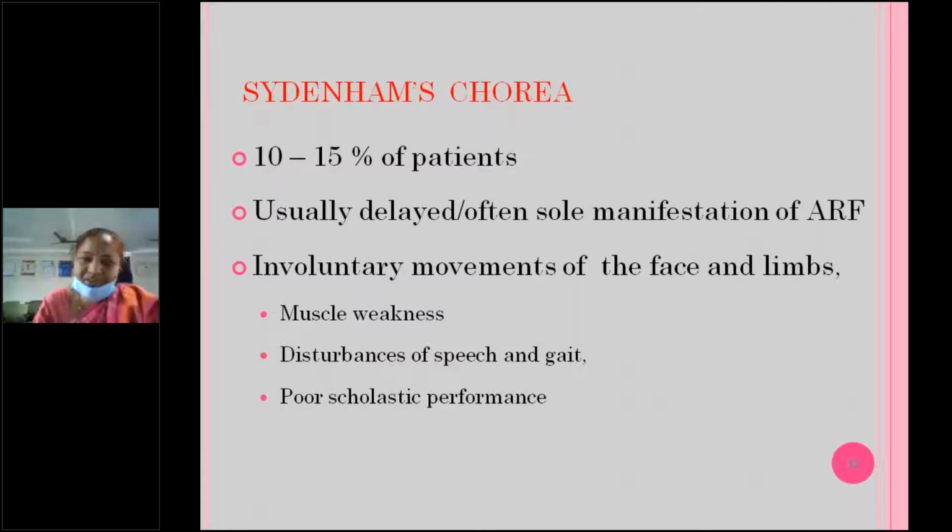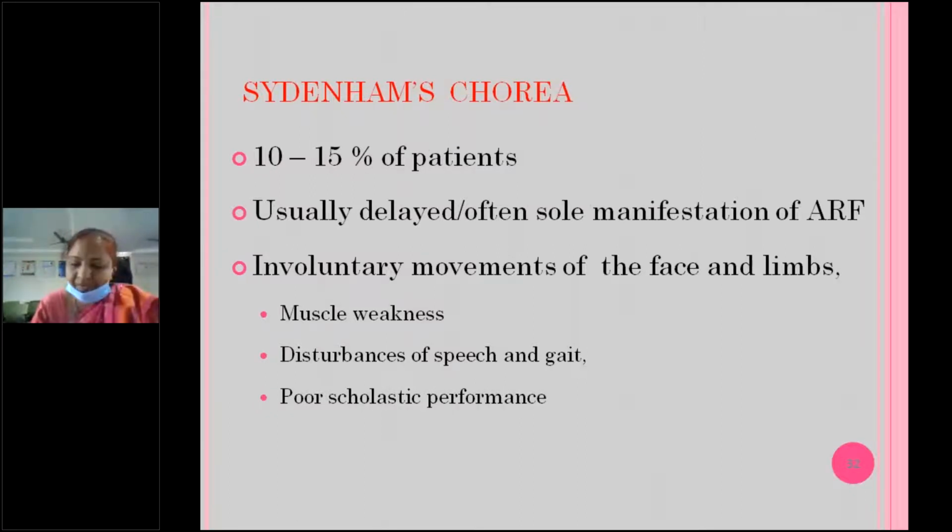And rarely the tricuspid valve will be involved. The pulmonary valve will not be involved in case of rheumatic etiology. That is the thing we have to remember. First is the mitral valve, followed by the aortic valve. Later, to some extent, in around 10% of cases the tricuspid valve, but pulmonary valve involvement in rheumatic fever won't be there. Usually it's congenital problems, like pulmonary stenosis and pulmonary atresia of congenital origin only, that most commonly involve the pulmonary valve.